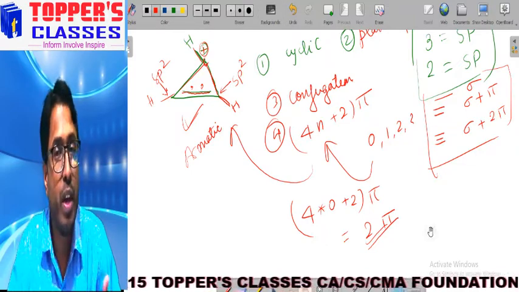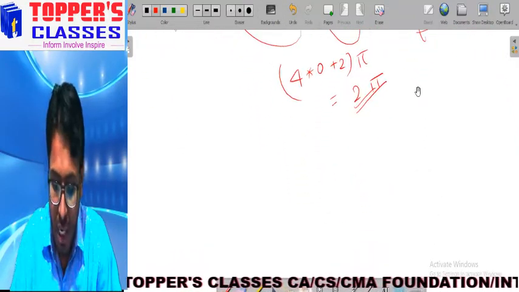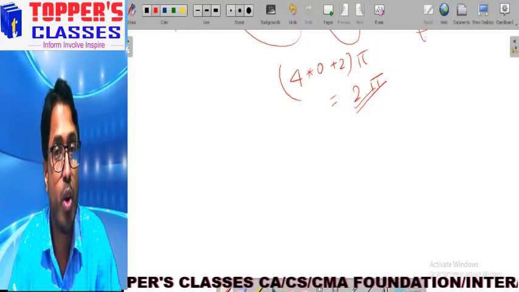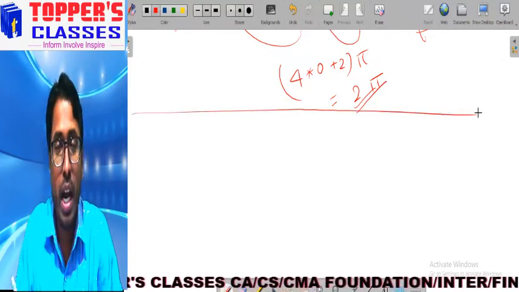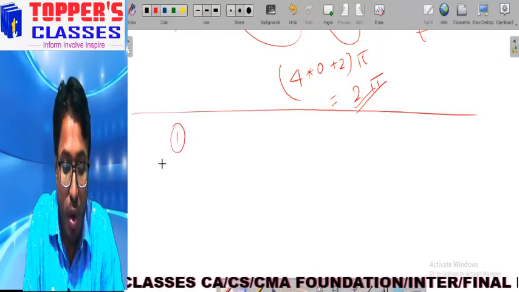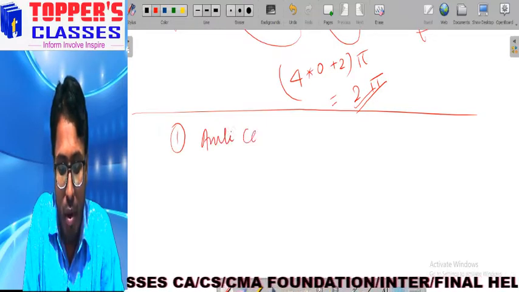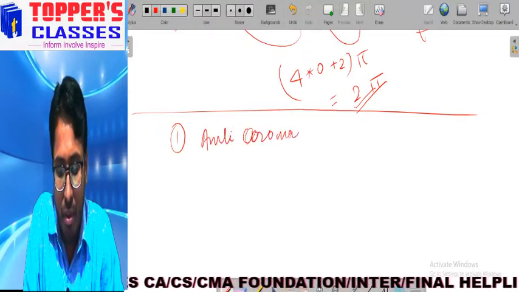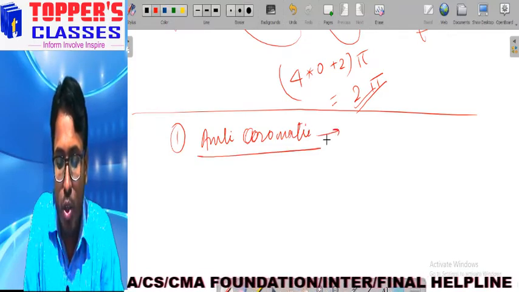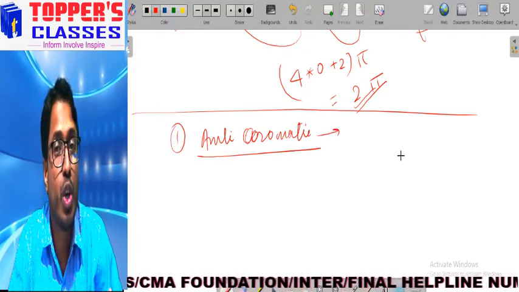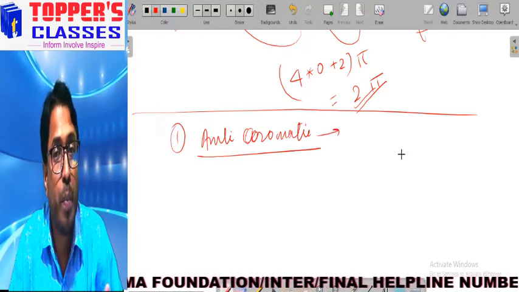So in this way, we can check whether a compound is aromatic, non-aromatic, or anti-aromatic. If we look at anti-aromatic compounds, they are those which follow these rules.